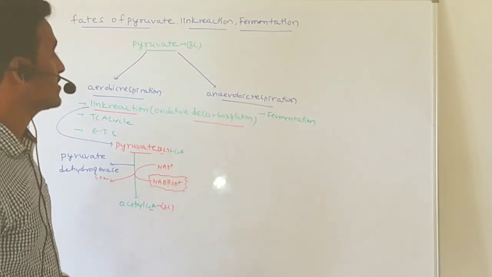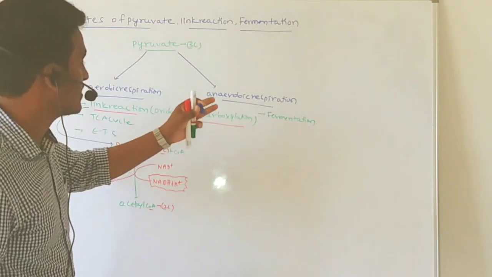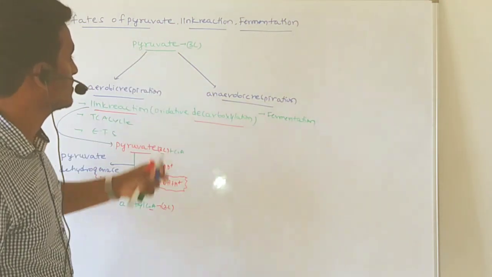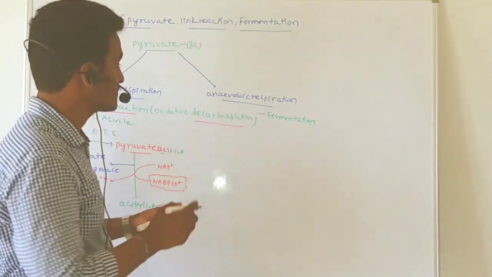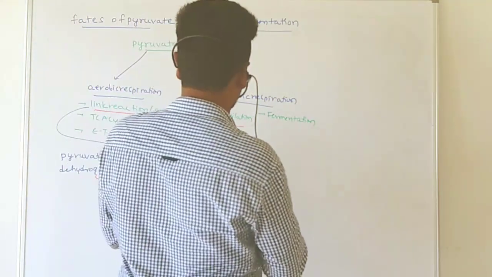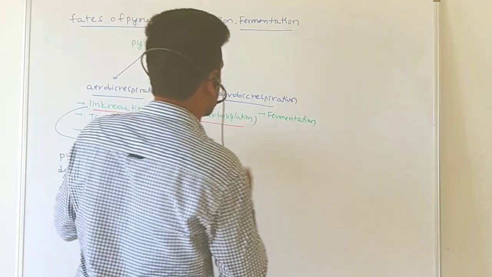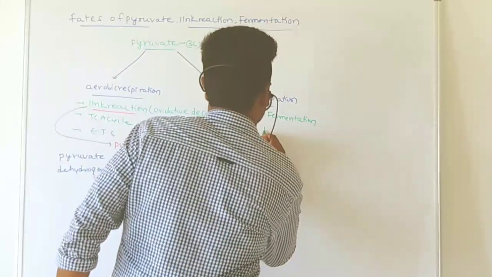Now, what about anaerobic respiration? What is the fate of pyruvate in anaerobic respiration? What we get as a result of glycolysis is pyruvate.